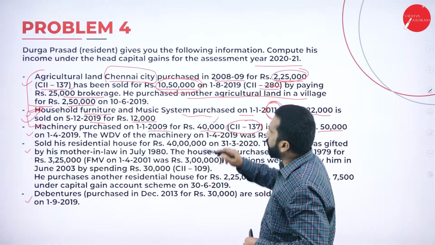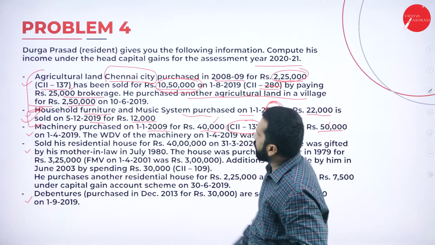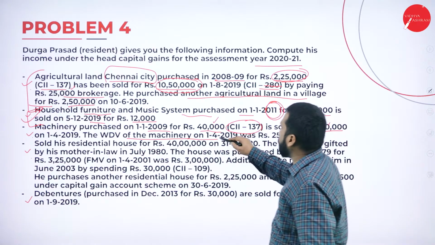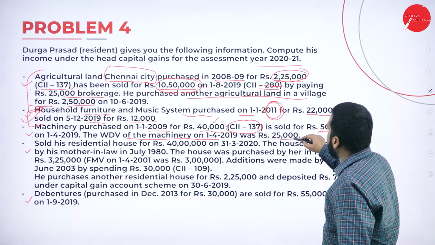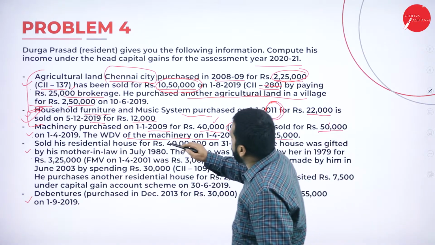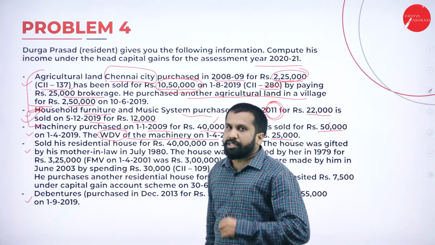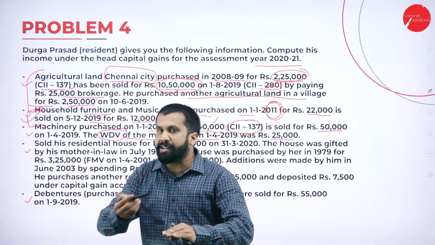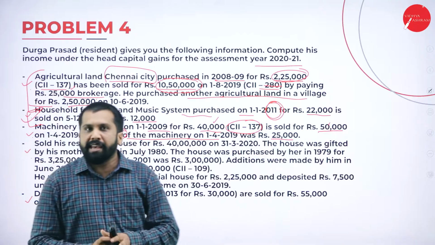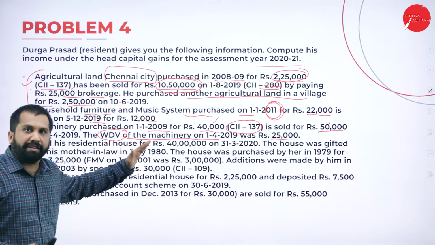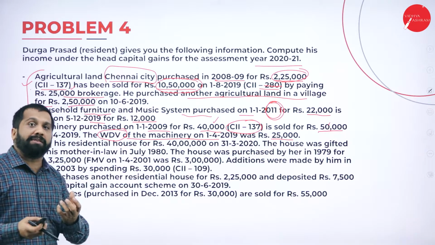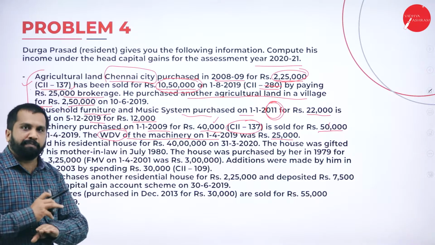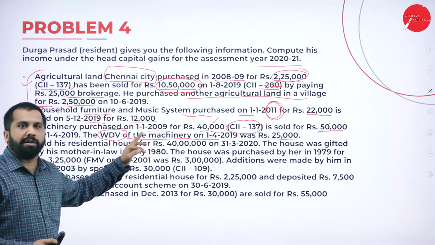It was purchased for 40 and sold for 50. The WDV of the machine was 25. See, wherever you find WDV, can we consider it as a long term? No. This concept I already explained. Remember, if it is a WDV, written down value, we have done depreciation for that. Never go for long term.